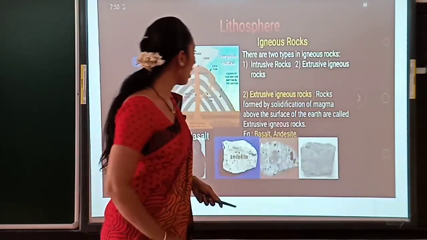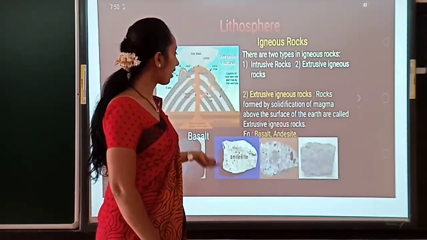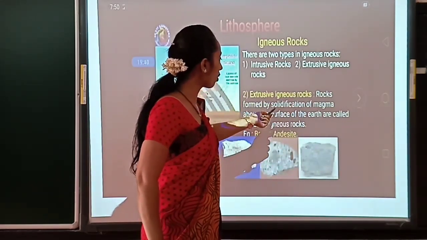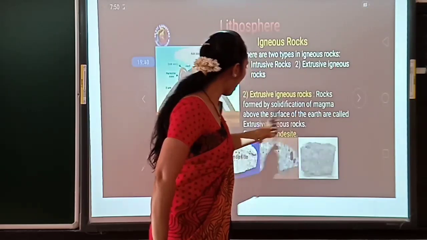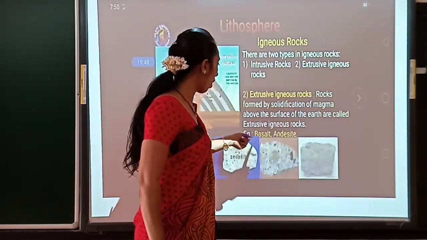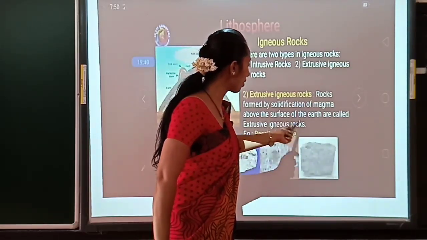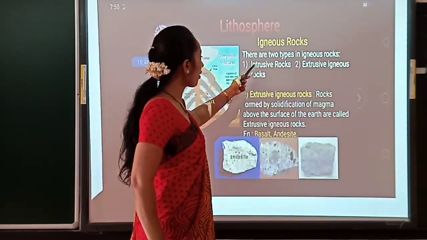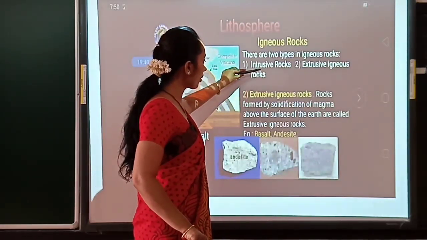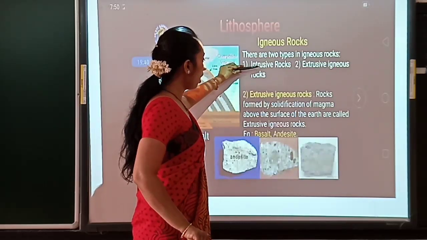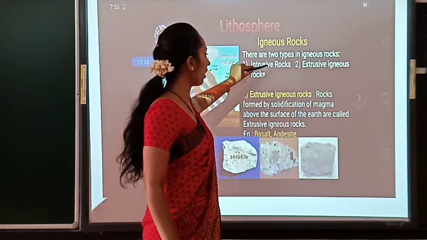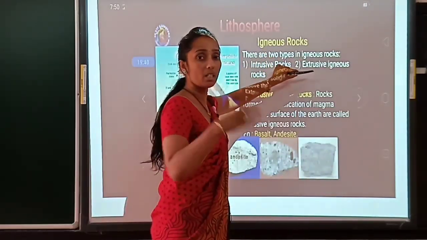Then next is extrusive rock. Extrusive rocks formed by the solidification of magma above the surface of the earth are called extrusive igneous rock. So intrusive rock means, as the name itself says, the solidification of the rock takes place inside, in the interior of the earth, whereas extrusive means outside.